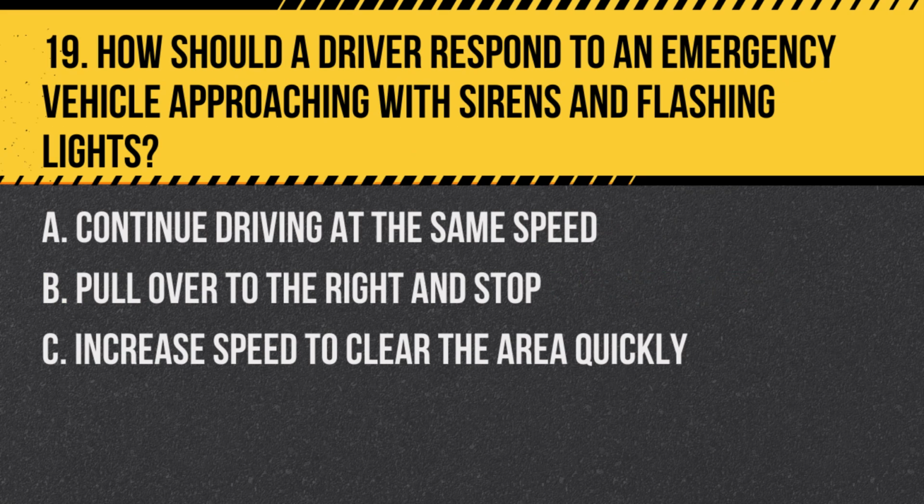Question 19. How should a driver respond to an emergency vehicle approaching with sirens and flashing lights? A. Continue driving at the same speed. B. Pull over to the right and stop. C. Increase speed to clear the area quickly. Answer: B. Pull over to the right and stop. This allows the emergency vehicle to pass safely and quickly.